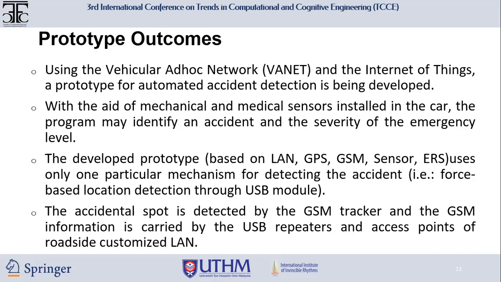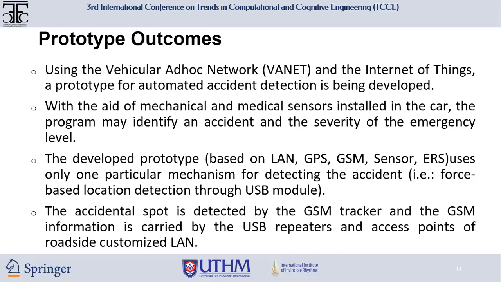So these are the outcomes of our prototype model. The first outcome is that, using the vehicular ad hoc network VANET and Internet of Things, a prototype for automated accident detection is developed. With the aid of mechanical and medical sensors installed in the car, the program may identify an accident and the severity of the emergency level.